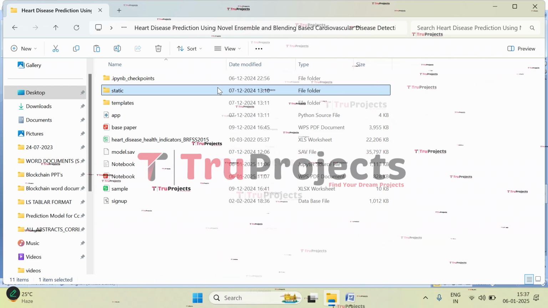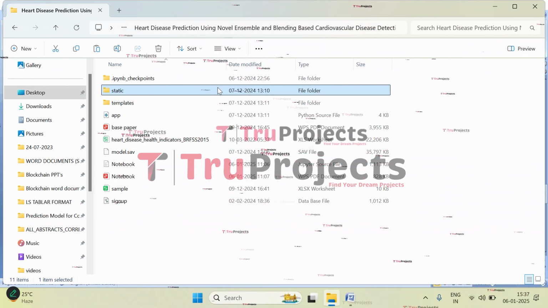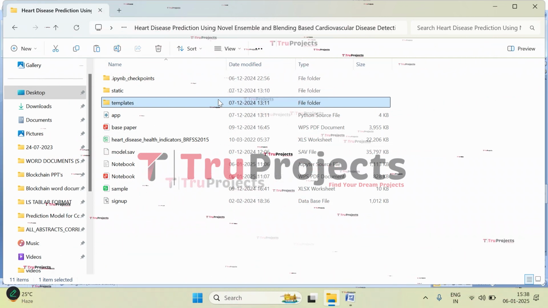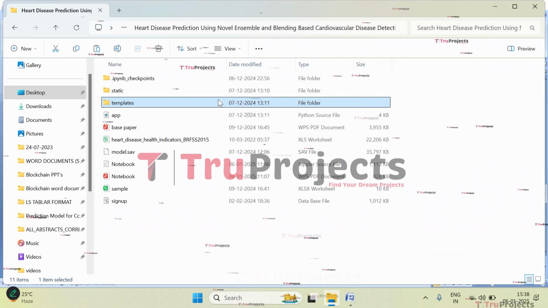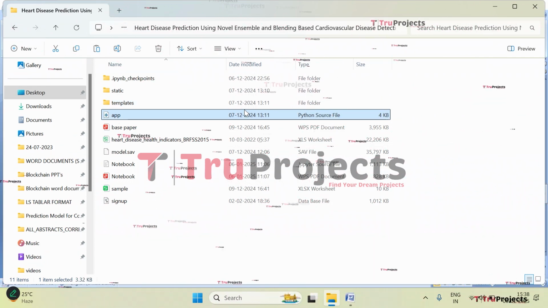So in the static folder, we have files related to CSS, JavaScript, and Bootstrap files, which are important for the visual appeal. And here in the templates folder, we have files containing HTML pages used in the project. Typically includes files like index.html, about.html, etc., which represent different pages of the website, and app.py file.